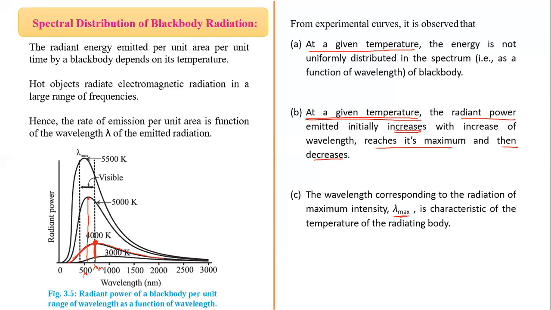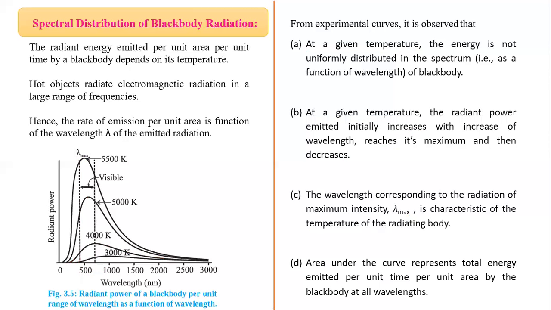Third time, this is the lambda. So it is a function of temperature. And the relation between this wavelength corresponding to maximum emissive power and the temperature is written in one of the laws, called Wien's displacement law, that we will learn later. But here this lambda max is characteristic of temperature. This is the observation.